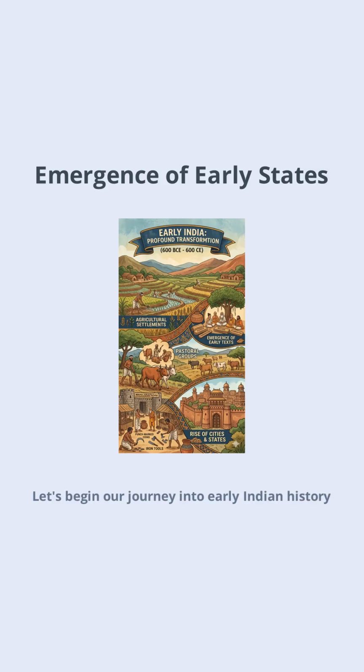Let's begin our journey into early Indian history, spanning from 600 BCE to 600 CE, a period marked by profound transformation. After the decline of the Harappan civilization, new agricultural settlements arose across the subcontinent, from the fertile plains of North India to the Deccan Plateau in Karnataka. This era saw not only the rise of farming communities but also the persistence of pastoral groups, especially in the south. One of the most significant developments was the emergence of early states and towns, often referred to as Mahajanapadas.